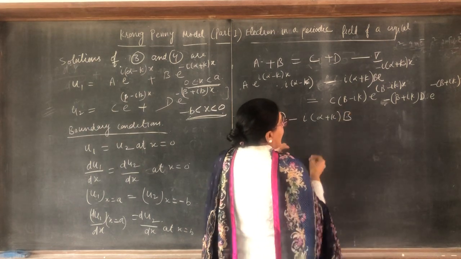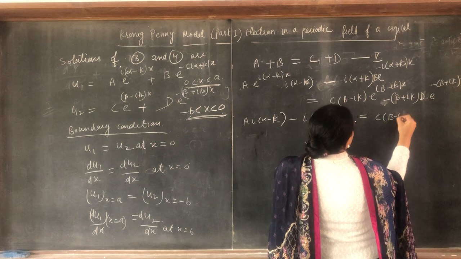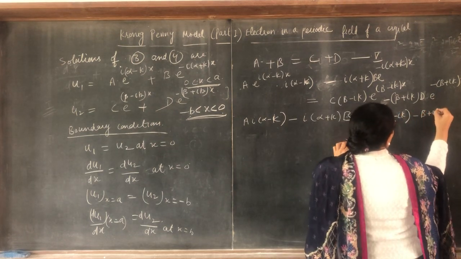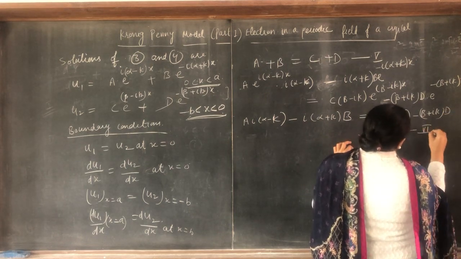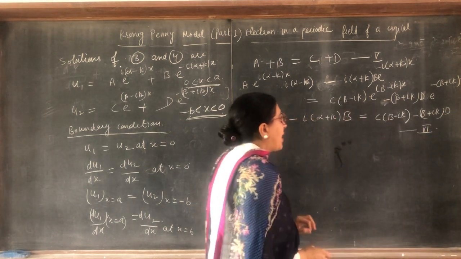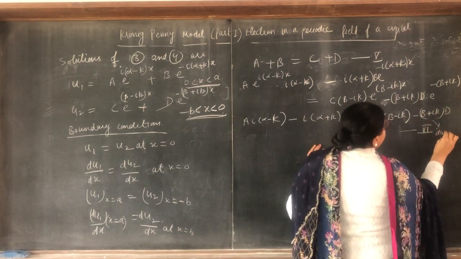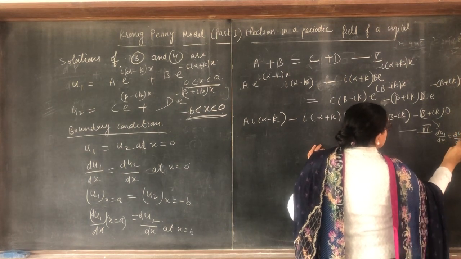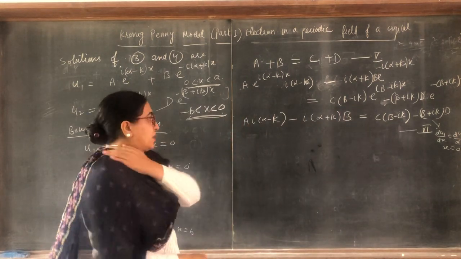When you take x is equal to 0, this is equal to cβ minus iota k minus β plus iota k d. So take it as equation number 6. What boundary condition have you used here? Derivatives both equal, but when x is equal to 0. X is equal to 0 in both.